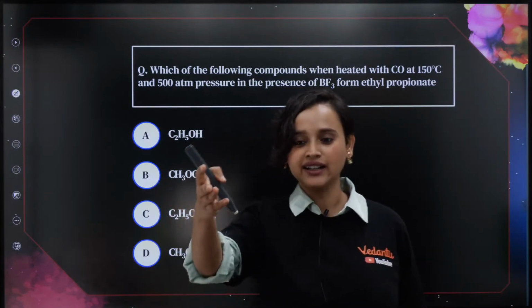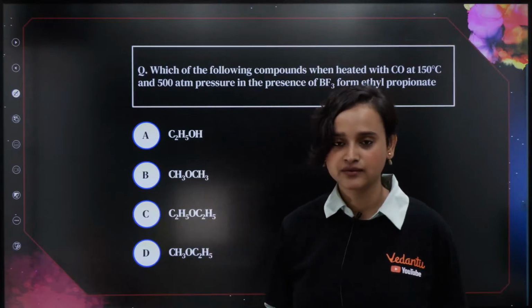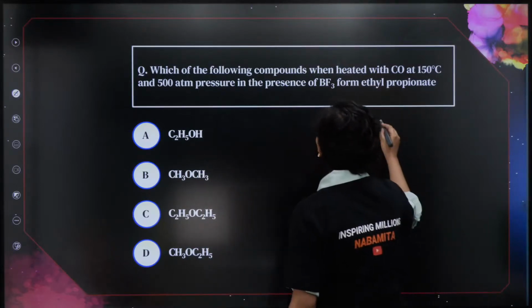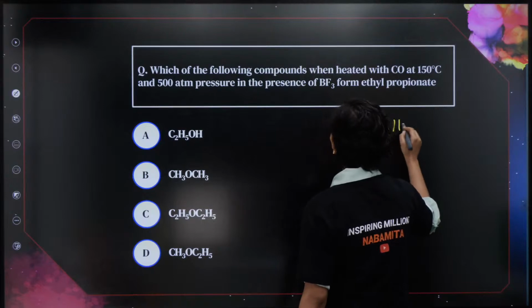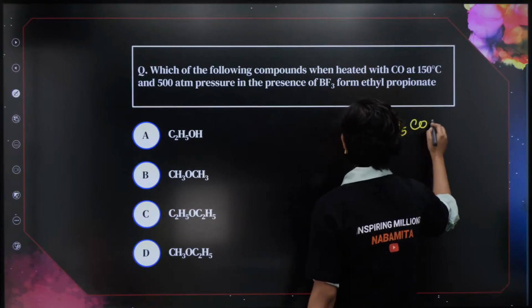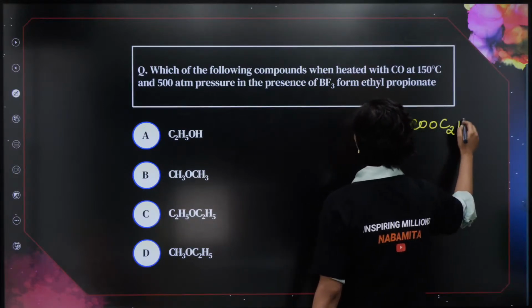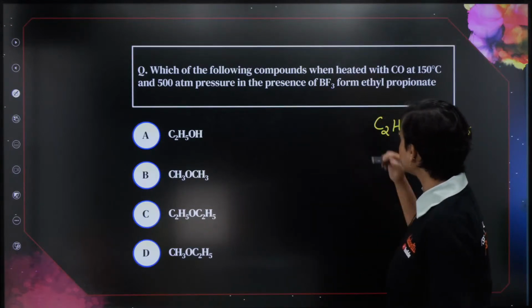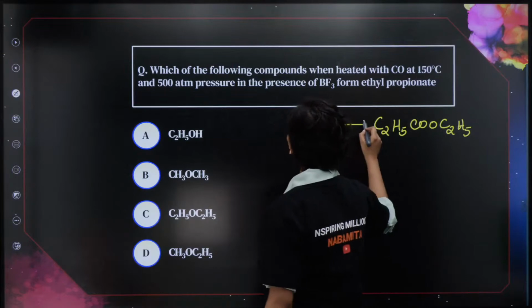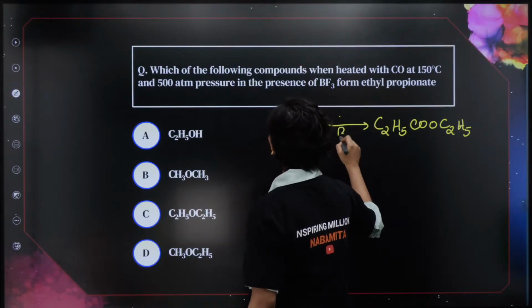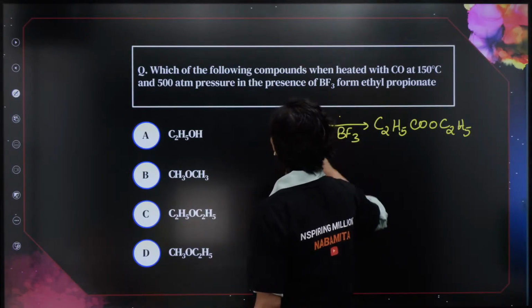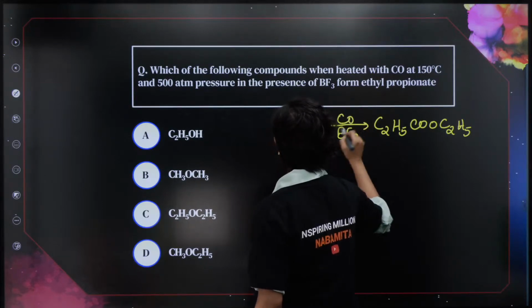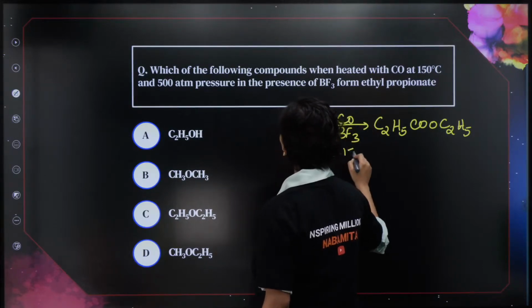Ethyl propionate is basically, what is ethyl propionate? First, let's write down the formula for ethyl propionate. It is C2H5COOC2H5, right? Now, from where do you think you will be getting it? In the presence of BF3, when heated with CO at 150 degrees Celsius.